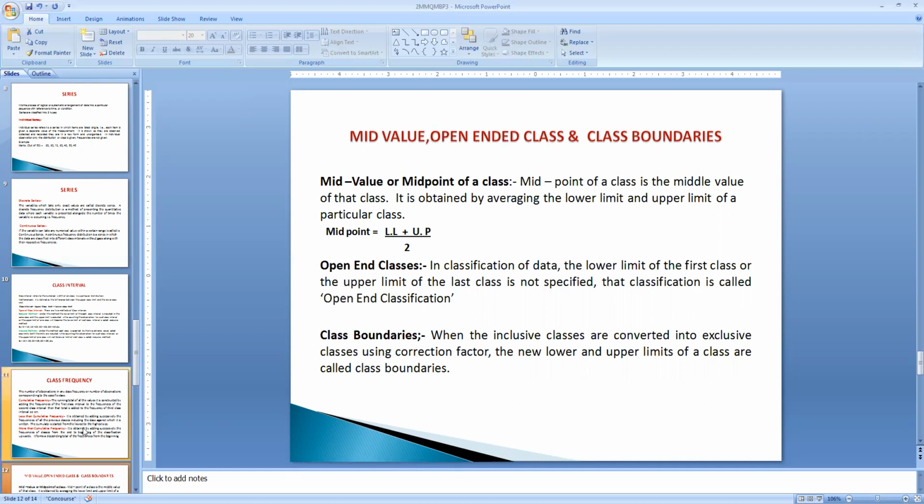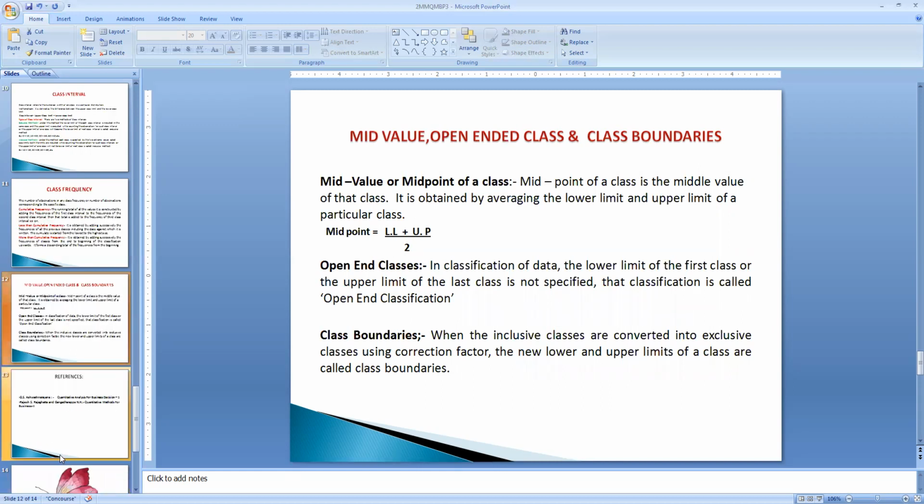And the next one is open-ended classes. What are open-ended classes? In the classification of data, if the lower limit of the first class or the upper limit of the last class is not specified, that is, the first limit or the last limit in a continuous class interval is not specified, it is called an open-end classification.